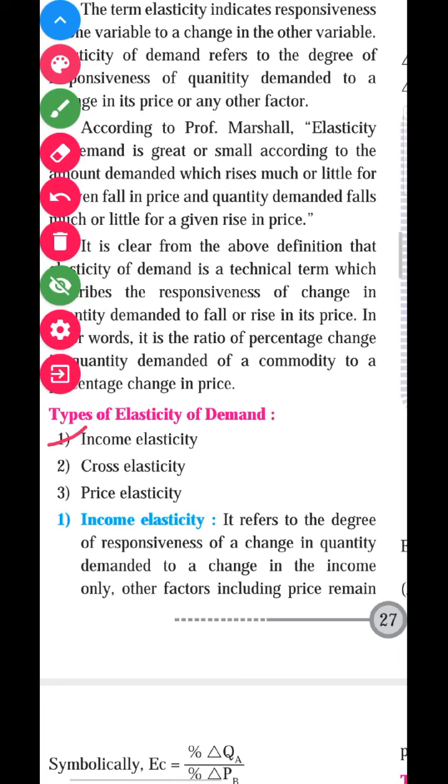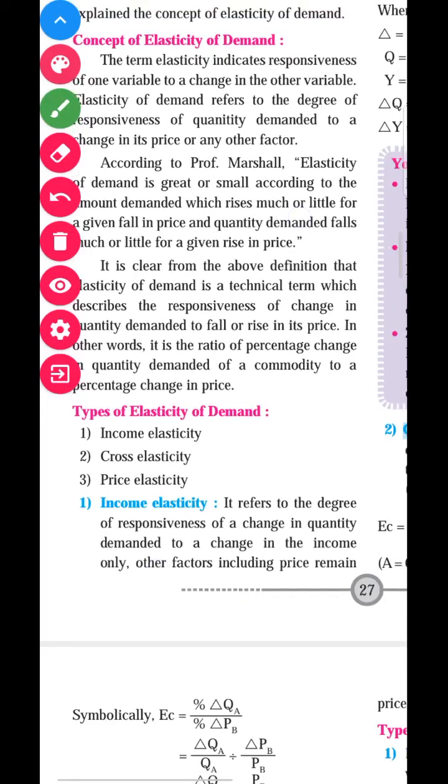Because of that, income sometimes decreases, and obviously it is human tendency to start purchasing less. So income and demand have a direct relationship.